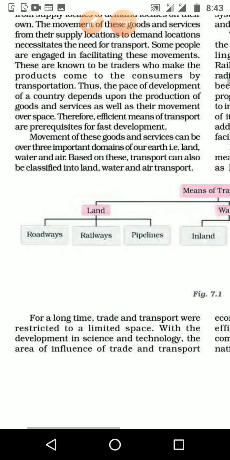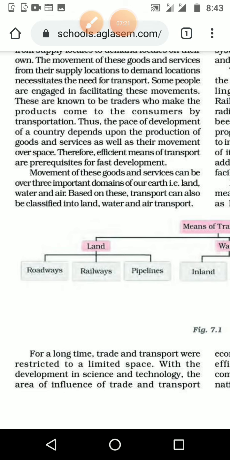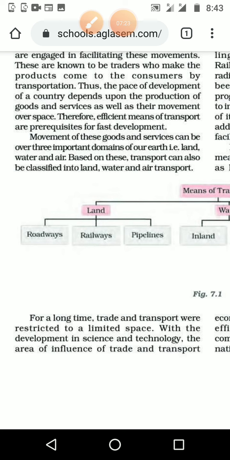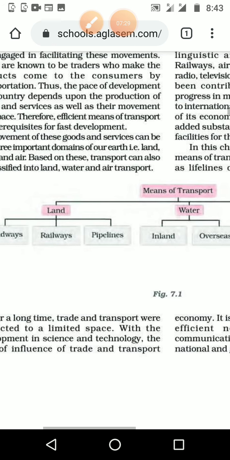Roads are divided into state roads and national highways, and about railways we studied narrow gauge, broad gauge and other things in 7th standard. Here we are going to study the details and some new things also. Pipeline is a new thing, and different new things we are going to study.